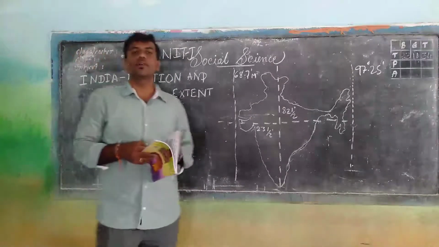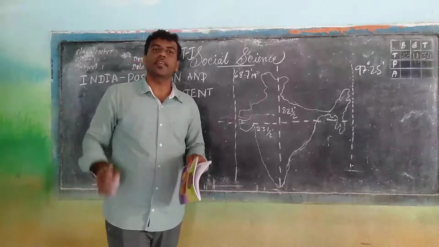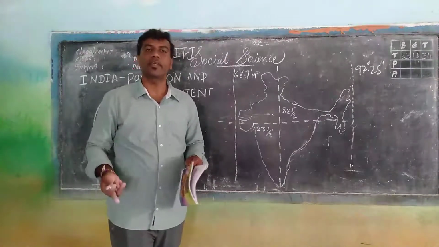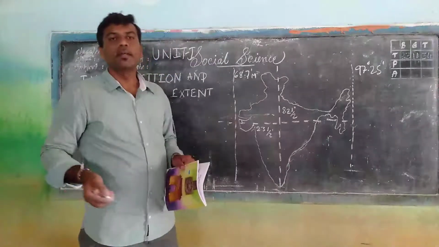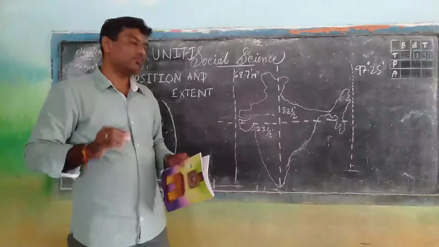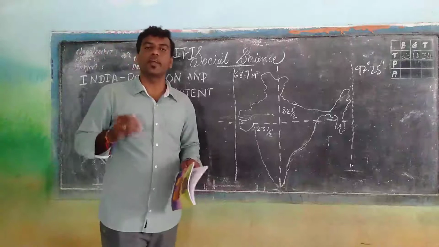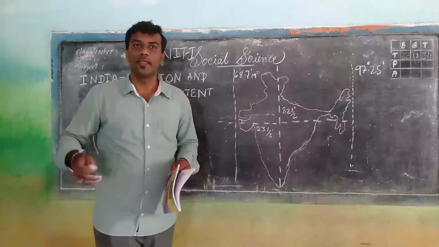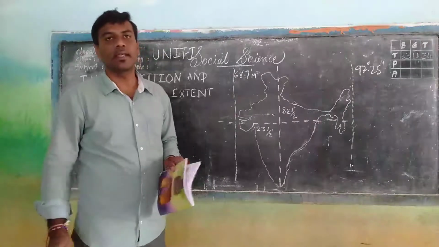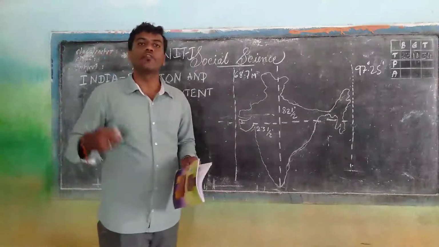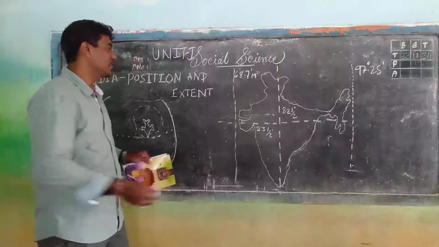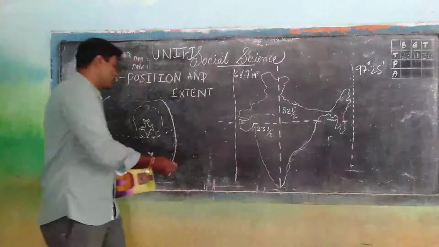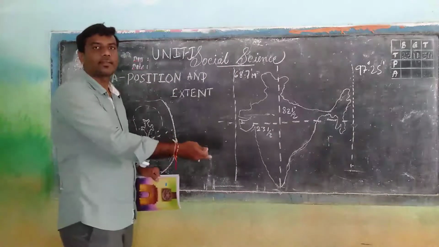My dear students, please take the textbook, hold it in your hands and go through the lines whenever I am reading. After I complete my reading, look at my explanation, line by line, how I am explaining, regarding which topic, what is the relevant mapping, what are the degrees, and the islands.